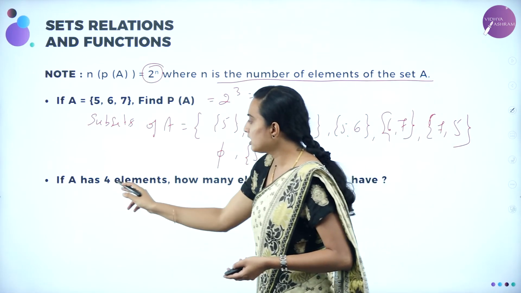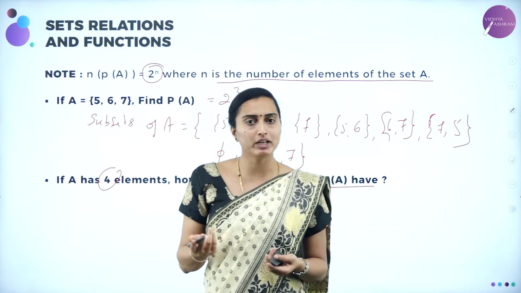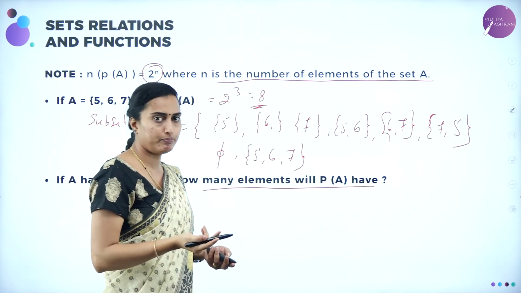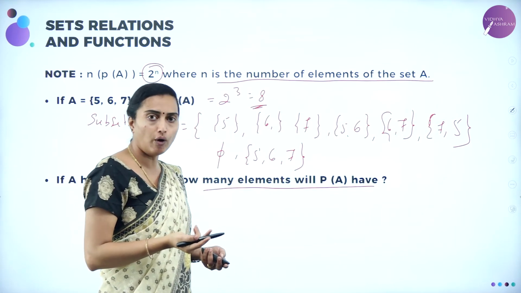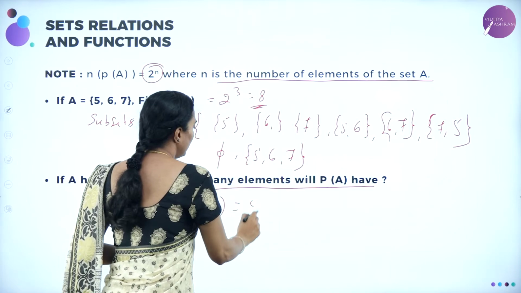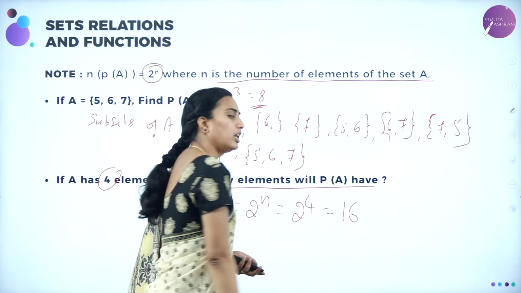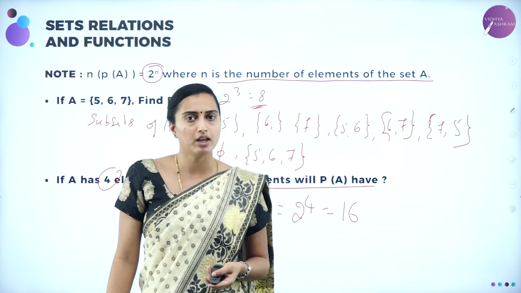Now, if A has 4 elements, how many elements will the power set of A have? If the number of elements is 4, what will be P of A? It will be 2 power n. 2 power 4 will be equal to 16 elements present inside the power set of A.